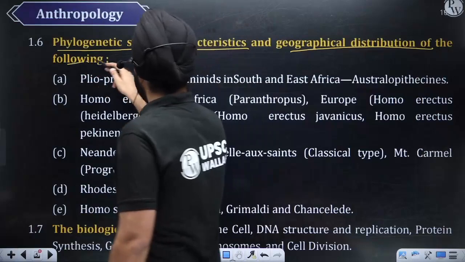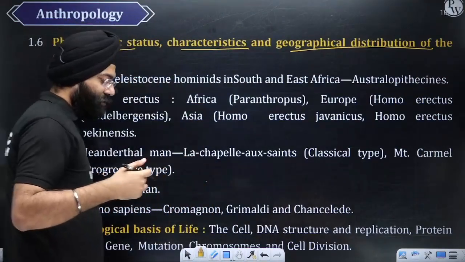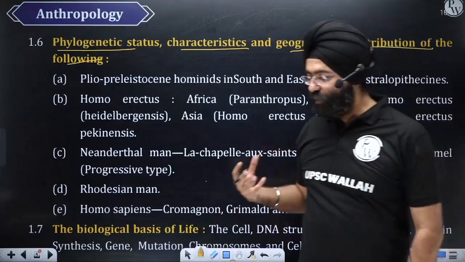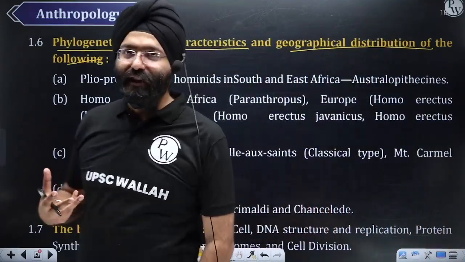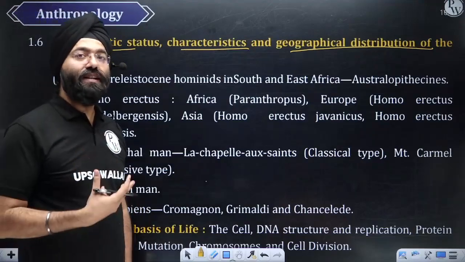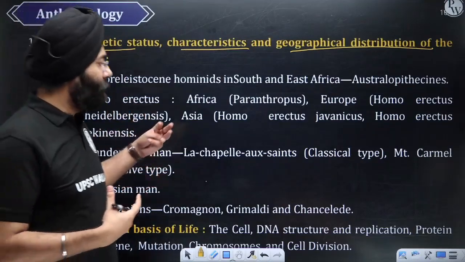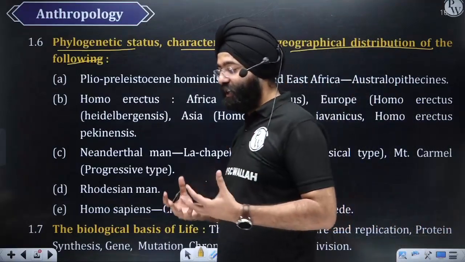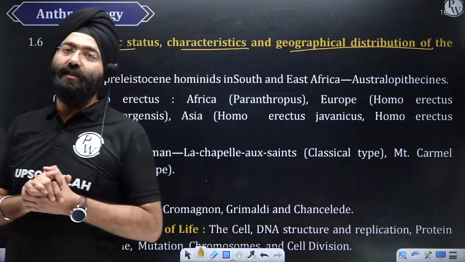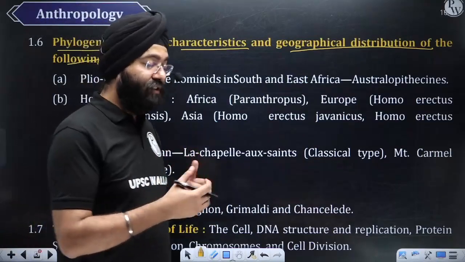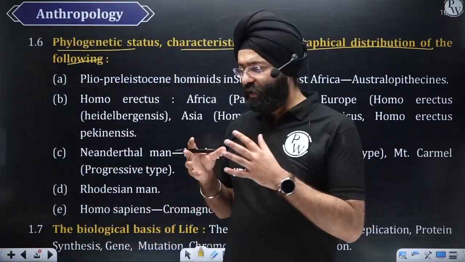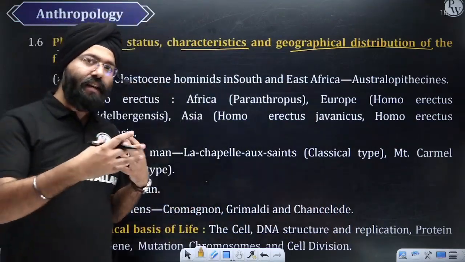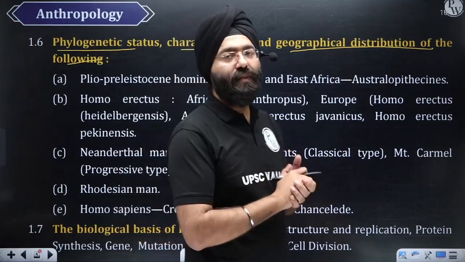Now this is that aspect which, if you have studied in school, you'll have studied in 6th, 7th also. That time you just studied it for the sake of studying. Over here, we are studying human beings, so we have to see how a particular human being has evolved, how we came to the position that we are known as Homo sapiens. So where are those fossils being found? What were the characteristics of those fossils? And then we study them, and that helps us to understand human beings better.